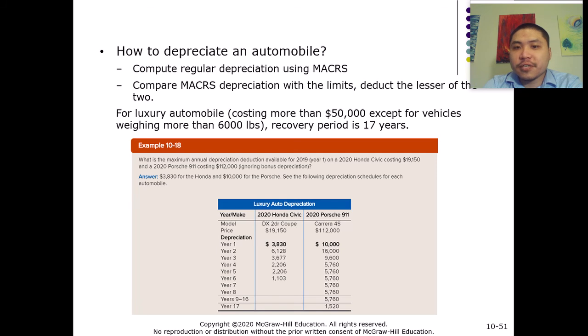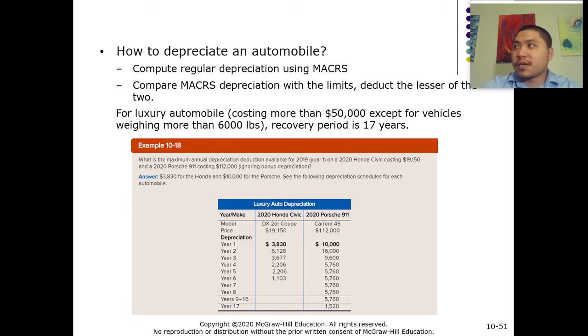Instead of 5 years, according to the MACRS, right? So you can see the recovery period is much longer. However, this rule, the definition of luxury cars, doesn't apply to vehicles that weigh more than 6,000 pounds. So this is one of the loopholes, I think, that taxpayers can use to get around it. If the car weighs more than 6,000 pounds, then it's not considered a luxury car.